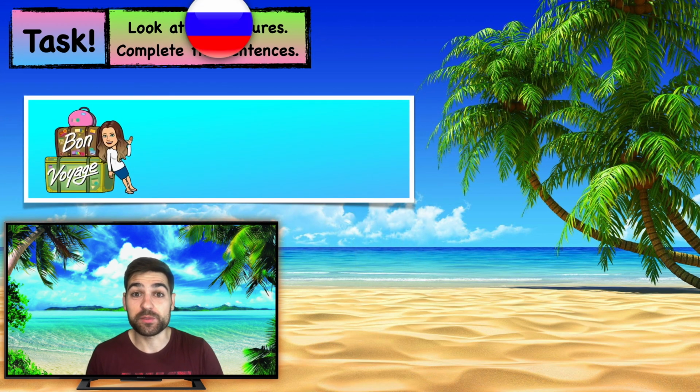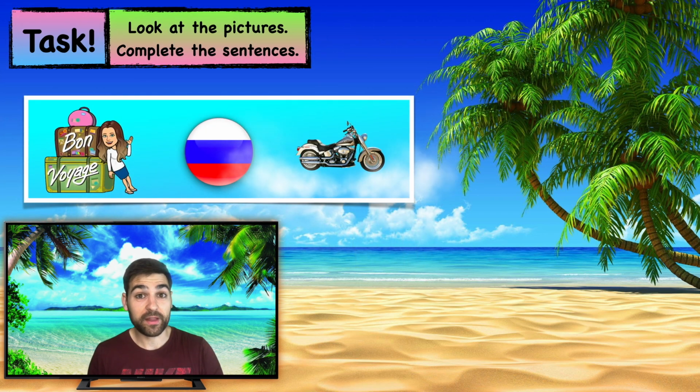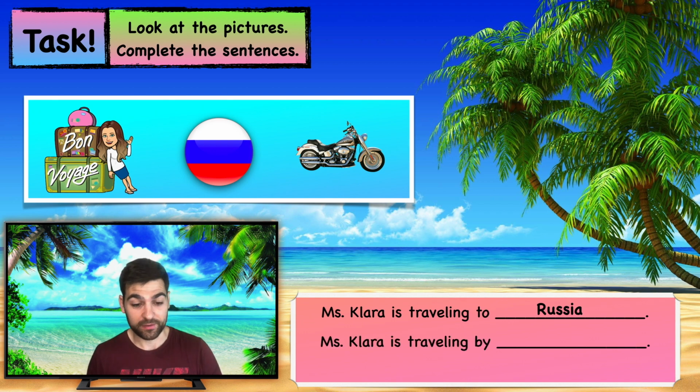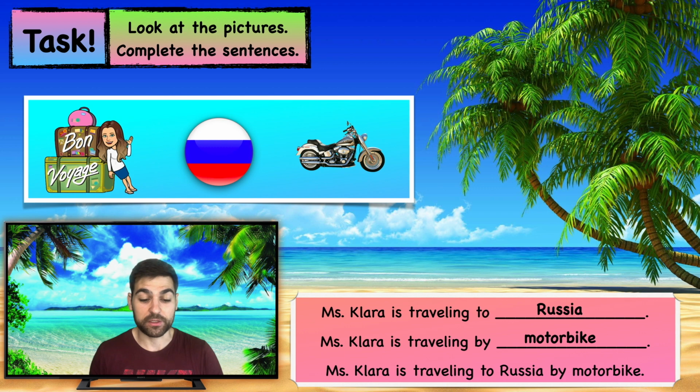Now we have a picture of Miss Clara, the flag of Russia, and a motorbike. Let's see the first sentence. Miss Clara is traveling to Russia. Miss Clara is traveling by motorbike. And finally, Miss Clara is traveling to Russia by motorbike. Very good.